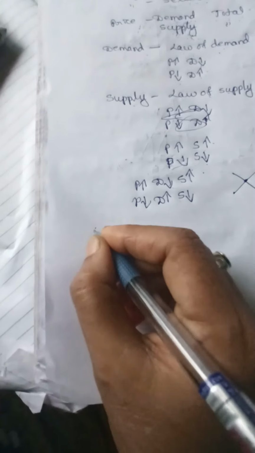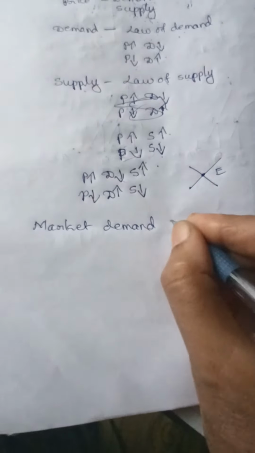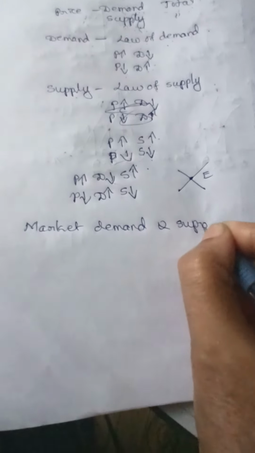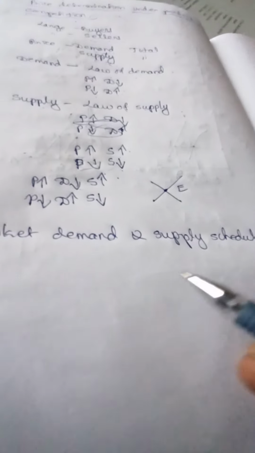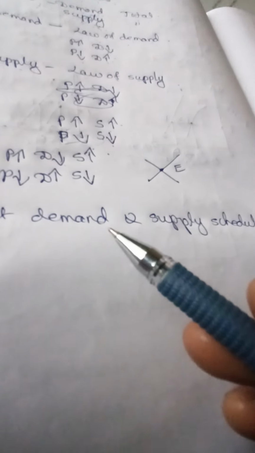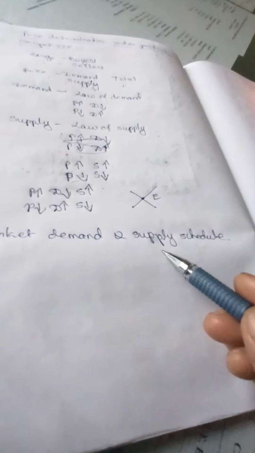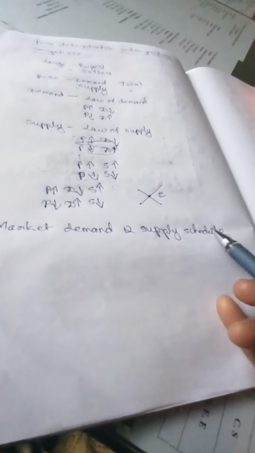So this we can explain with the help of one schedule. You have to write: market demand and supply schedule. You have studied the demand schedule and supply schedule. The demand schedule is a table which shows the quantity demanded by the buyer at different prices, and the supply schedule shows the quantity supplied by the firms or sellers at different price levels.